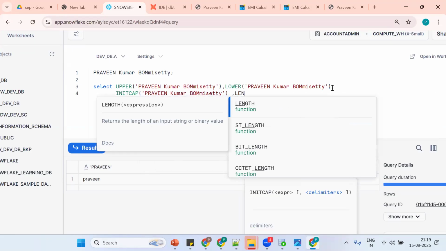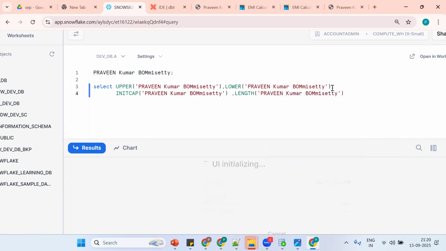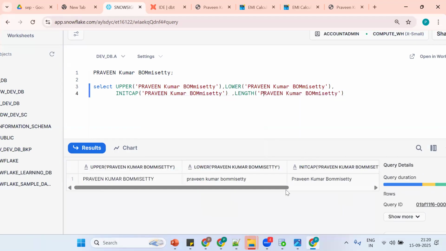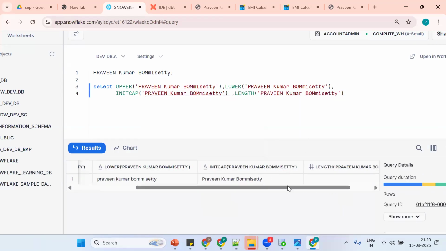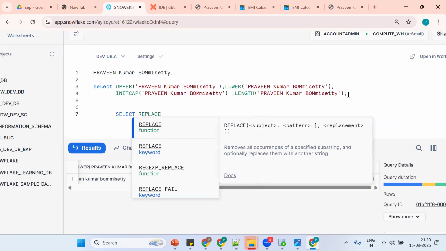Already discussed, just one more time. Okay, so far good. Now wherever A is there, I want to make it X. How to make it, by using what concept? By using Replace.